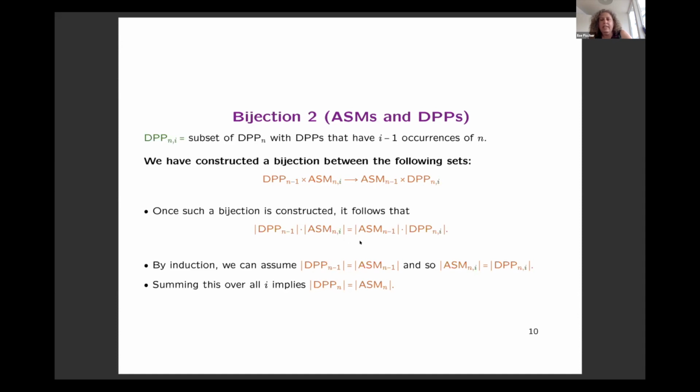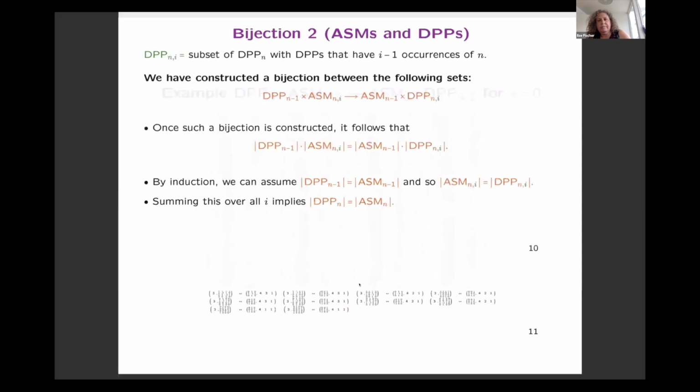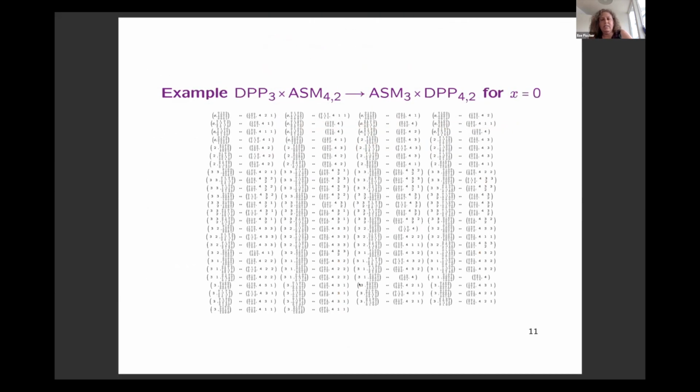Then if we take cardinalities, we get this relation here. By induction, we can assume that the order n minus 1 objects have the same cardinality. From that, we can conclude that the refined enumeration is the same. And then again, we can sum over all I and get the result for order n objects. And again, we have also coded this. So this is now very tiny. But it transforms a pair into another pair. And here we have chosen n equal to 4 and I equal to 2.